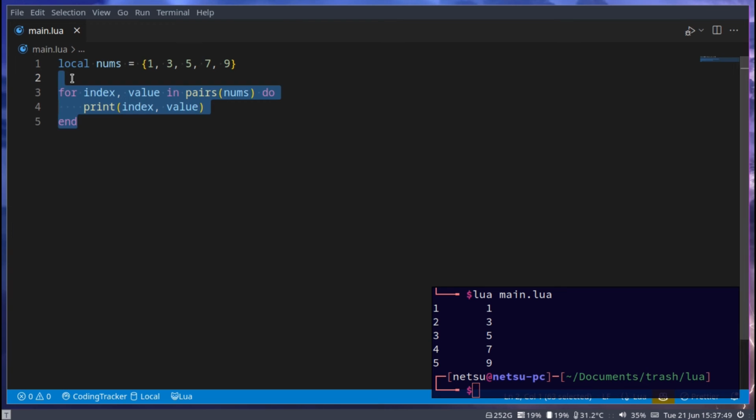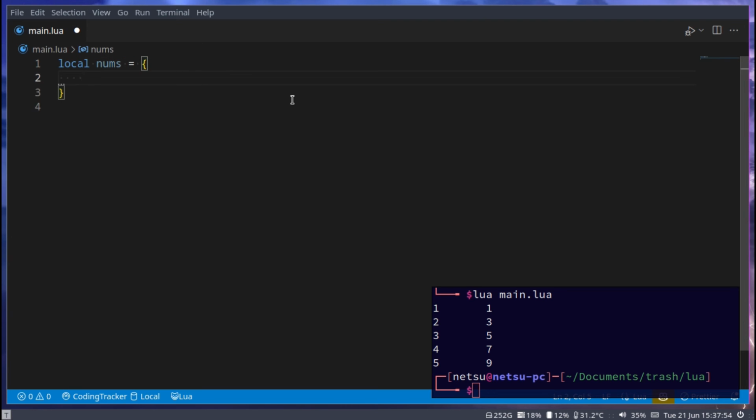Now let's talk about multi-dimensional tables, also known as multi-dimensional arrays. This is a table inside of another table. For example, here we can create another table, 1, 8, 3. Okay, let's create a few more. This can have 4, this can have 7, this can have 5, this can have 2, and then last we can have 6 and 9.